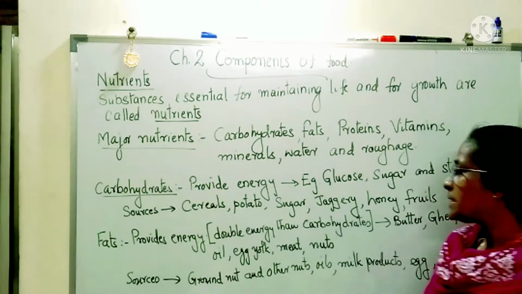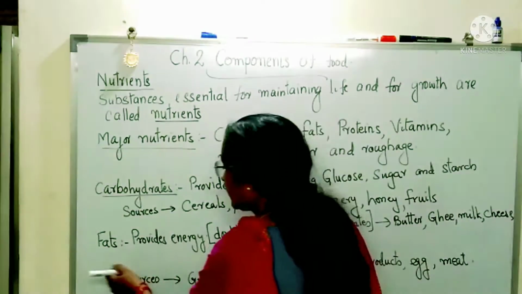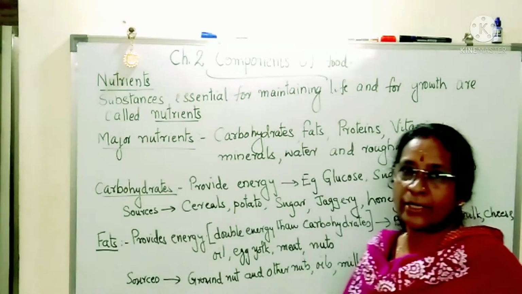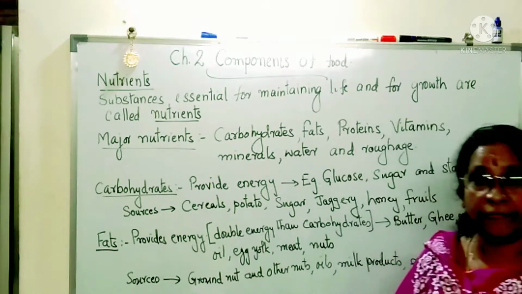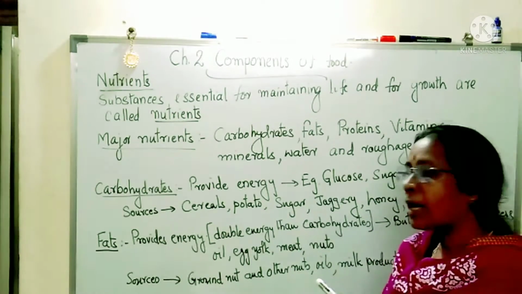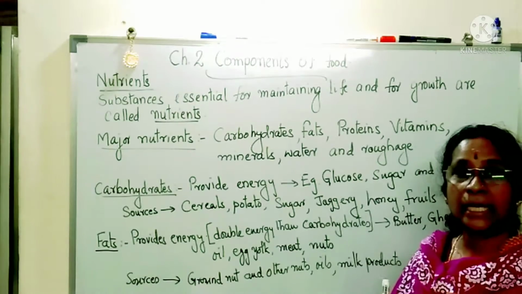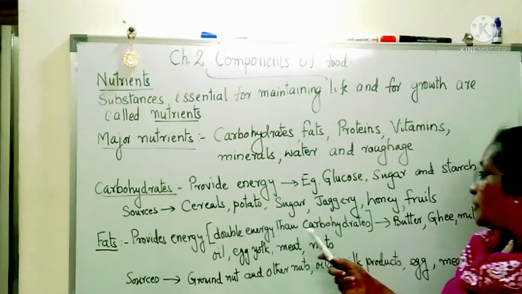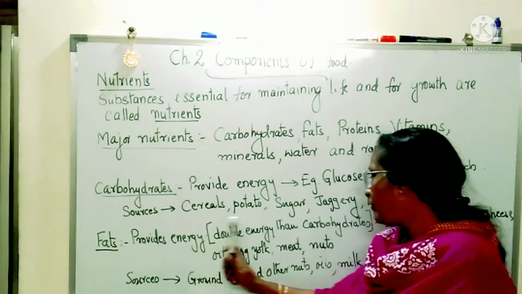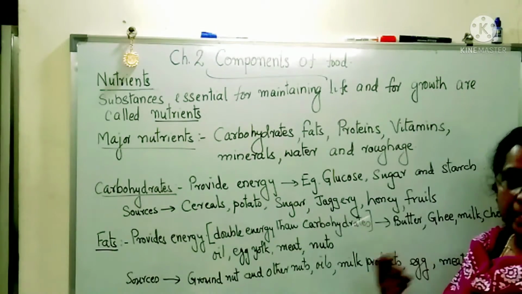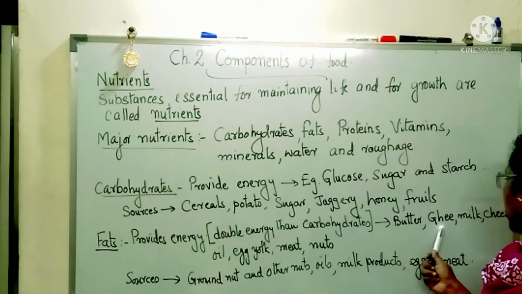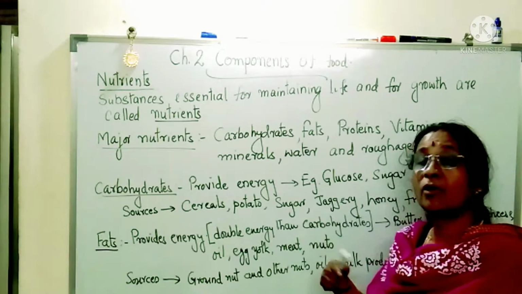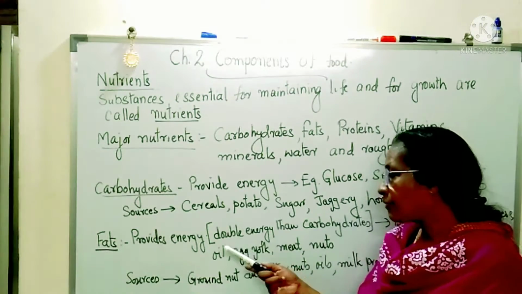The next nutrient is fats. Fats also provide you energy, but there is a difference. When you take carbohydrate, how much energy you get? You will get double that energy from fats. So fats are also energy giving food. And from where do we get this fat? Butter, ghee, milk, all these milk products and all oils will provide you fats.